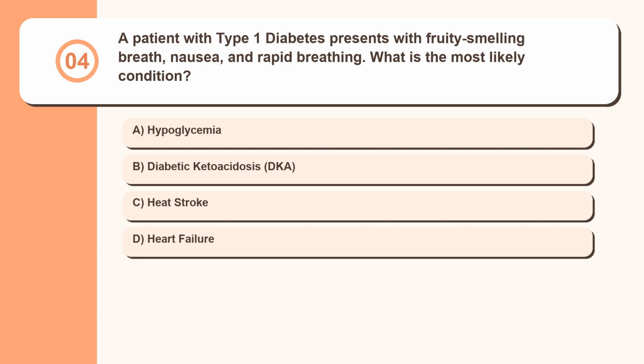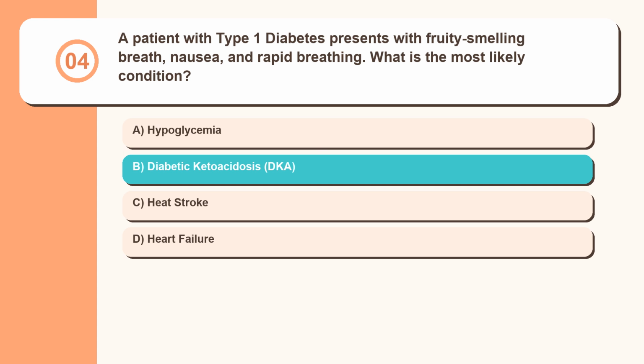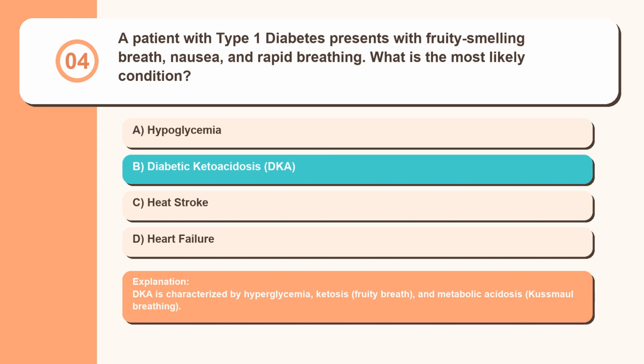Question 4. A patient with type 1 diabetes presents with fruity-smelling breath, nausea, and rapid breathing. What is the most likely condition? Hypoglycemia, diabetic ketoacidosis, DKA, heat stroke, heart failure. DKA is characterized by hyperglycemia, ketosis, fruity breath, and metabolic acidosis, with rapid breathing.